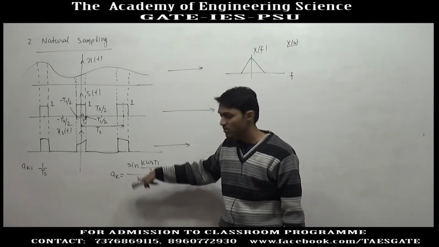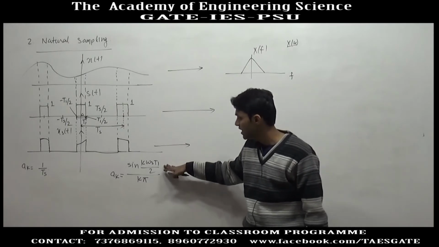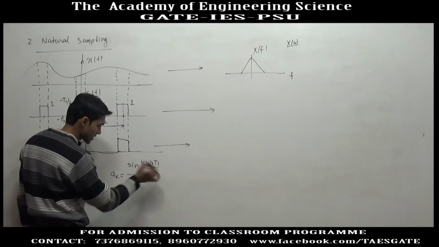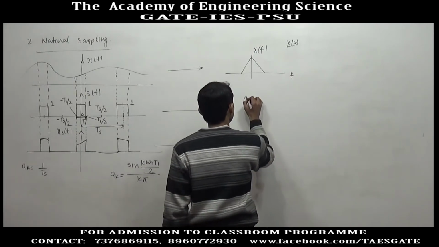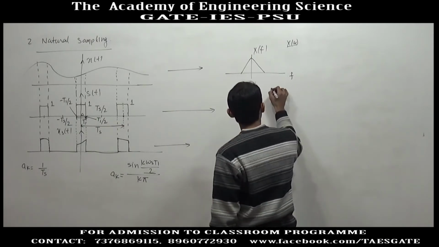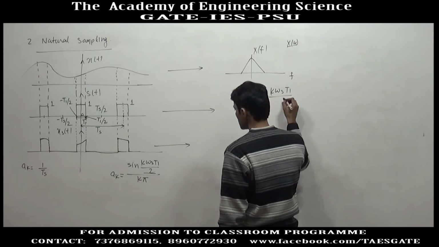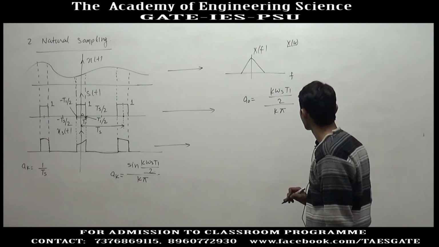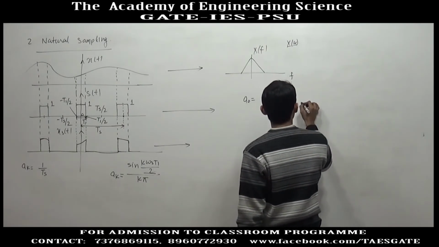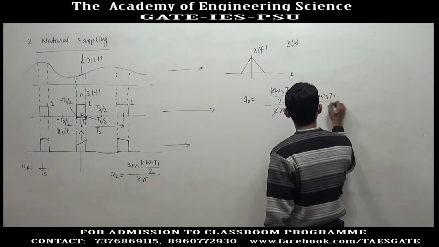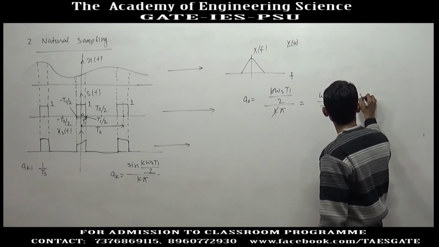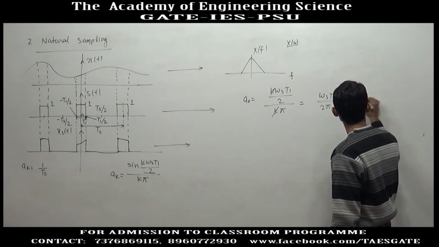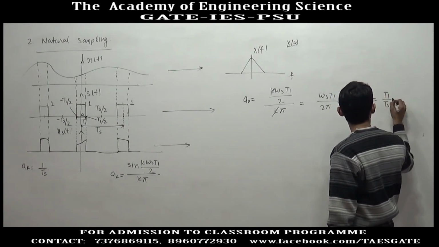So either we differentiate it, calculating with L'Hospital rule, or, if the angle is 0, sin theta can be written as theta. So for k equal to 0, put sin theta equal to theta: k omega s T1 by 2 divided by k pi. k and k cancel out, giving omega s T1 divided by 2 pi, and writing 2 pi as omega s Ts, this gives T1 by Ts.